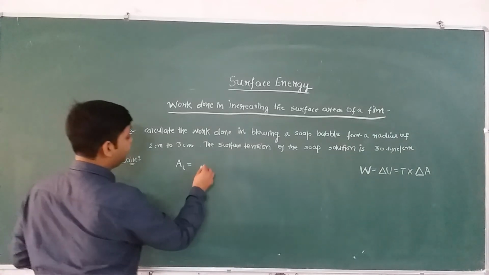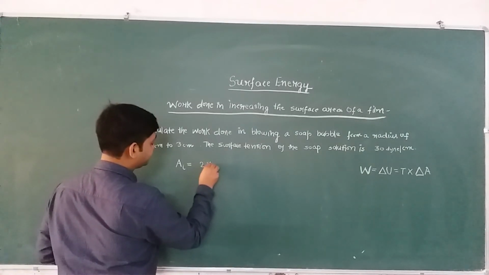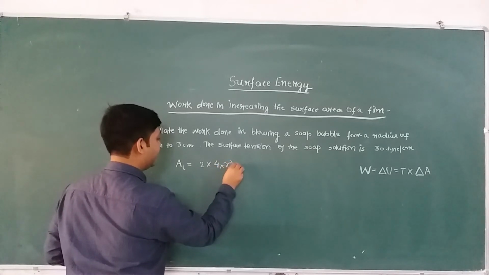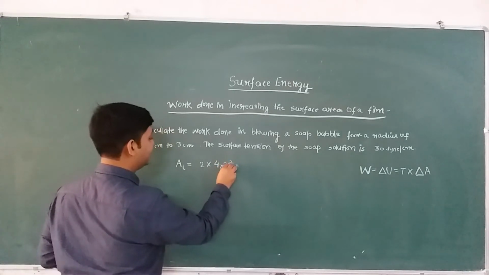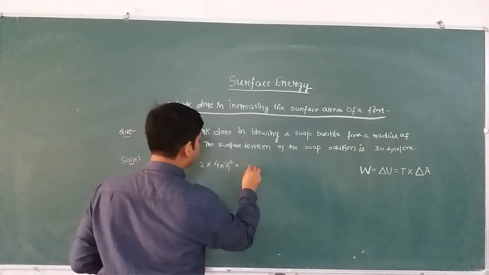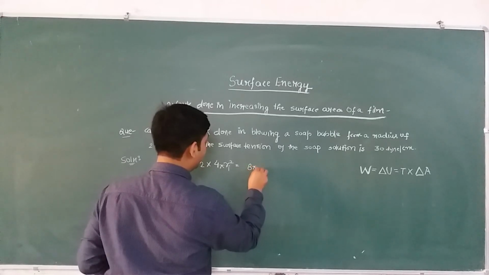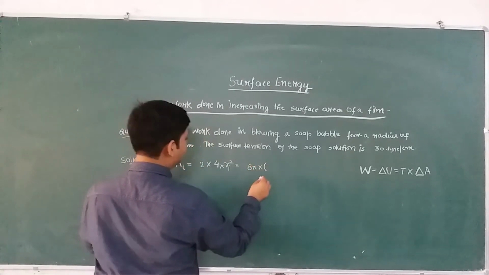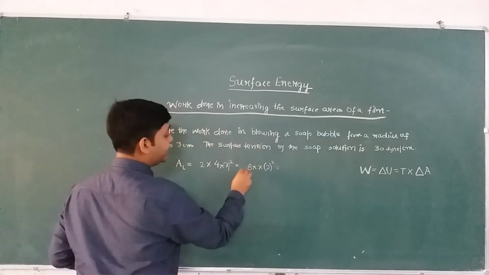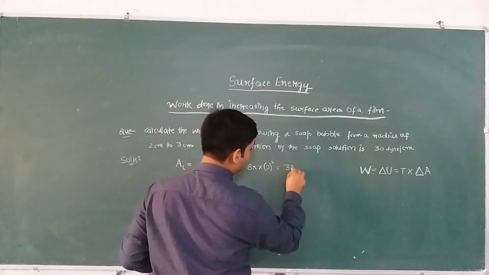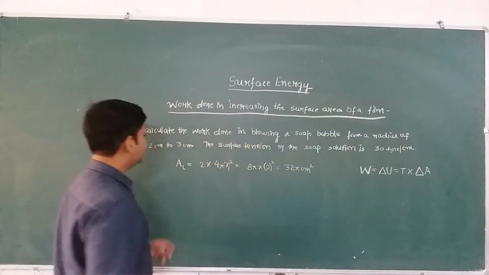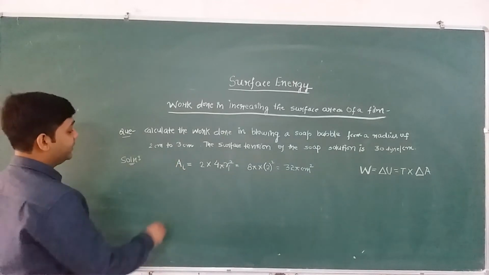ठीक है? So we will have 2 into 4 pi r1 square, or say initial radius ri, 2 into 4 pi ri square. So this is 8 pi ri square, and the value of ri is 2 centimeter, so this is 2 square. So this is 8 into 4, which is 32 pi centimeter square. This is the total initial surface area, right?